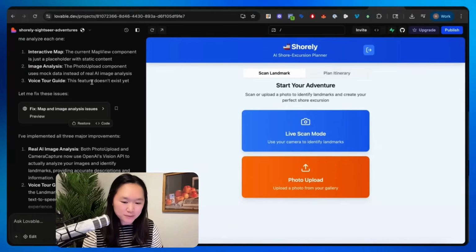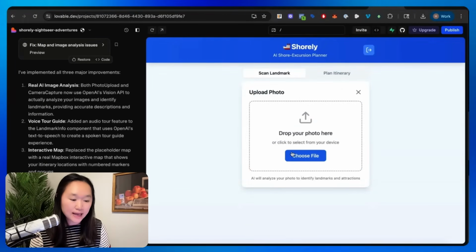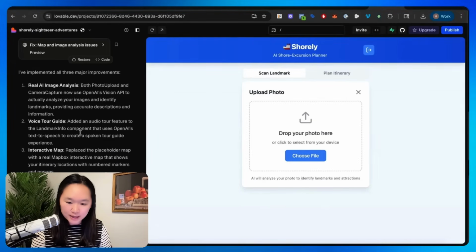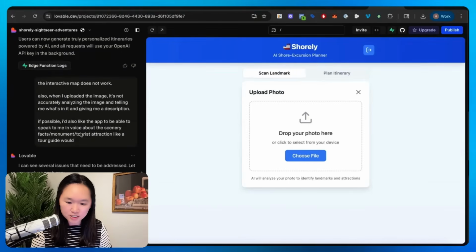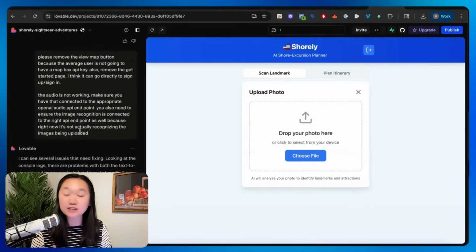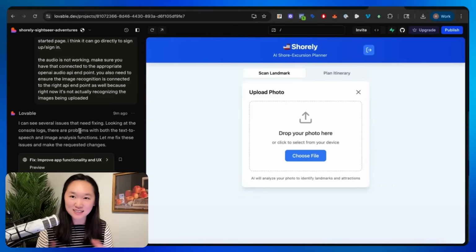Okay, so I spent about half an hour going back and forth with Lovable to get the app to work exactly the way that I wanted to. One big bug that I found was that whenever I pressed on photo upload, no matter which photo I uploaded, it actually wasn't recognizing the photo. And so what I just told it here was just that the image recognition wasn't working. And then once the image recognition was working, then the audio wasn't generating. So it had the UI layouts of all of this stuff, but the functionalities weren't working.